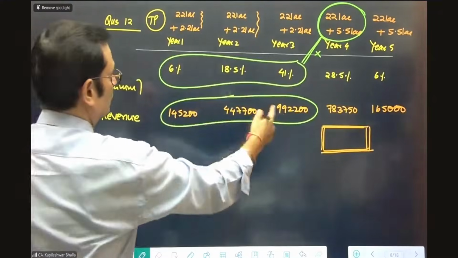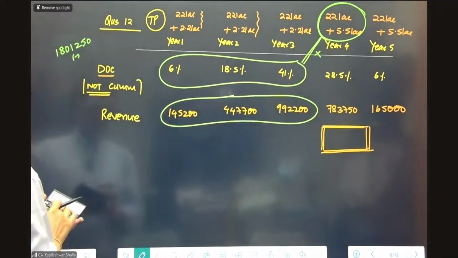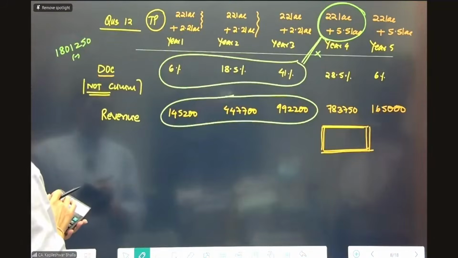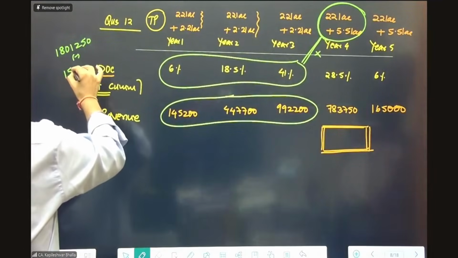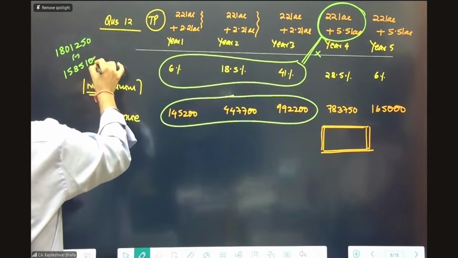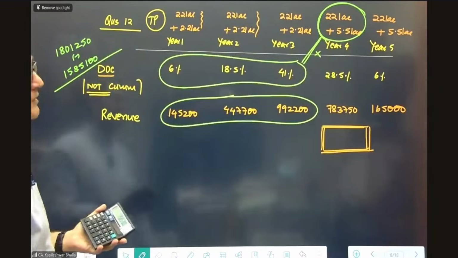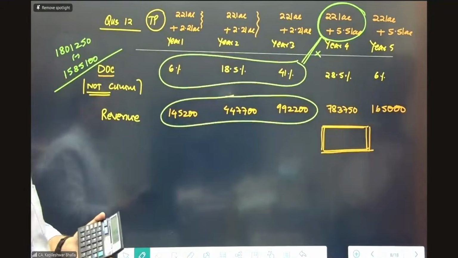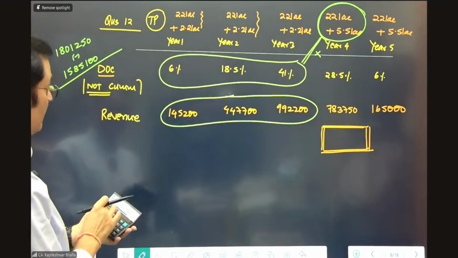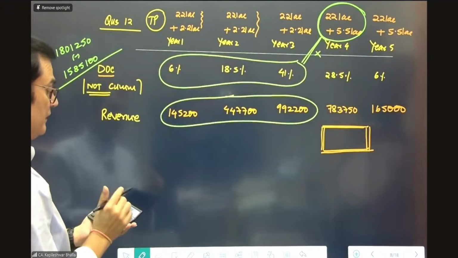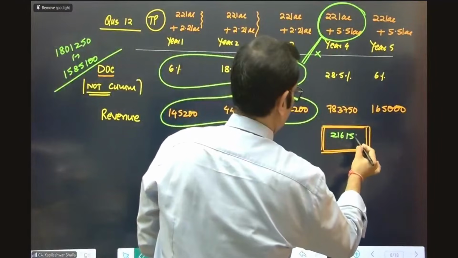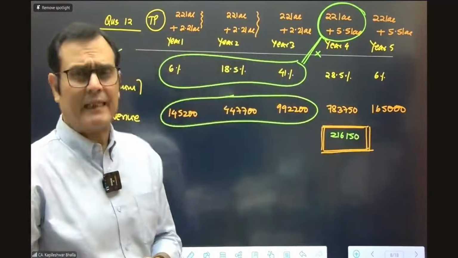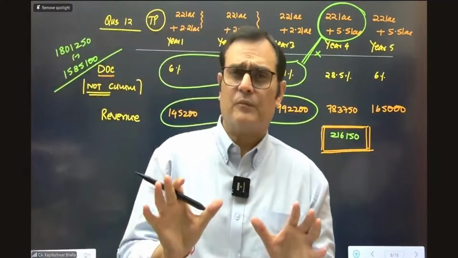And let's take the sum total of this revenue: 145,200, 447,700, 992,200. This is, I think, coming to 1,585,100. So let's see the difference. That is the cumulative catch-up adjustment. So 1,801,250 minus 1,585,100, I think, is coming to 216,150. So trust me, the calculations of the cumulative catch-up adjustments are very simple.